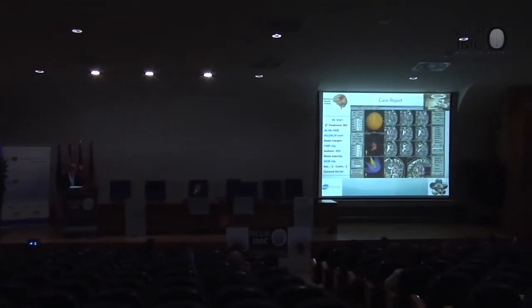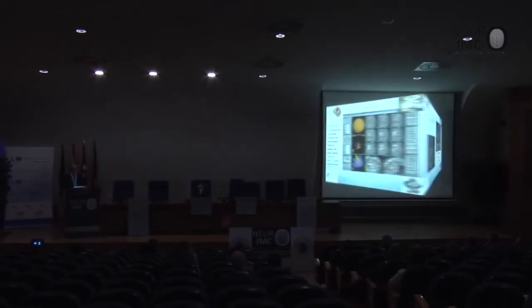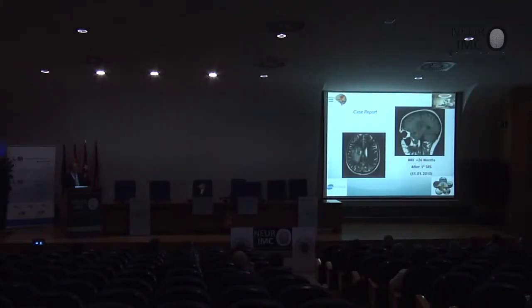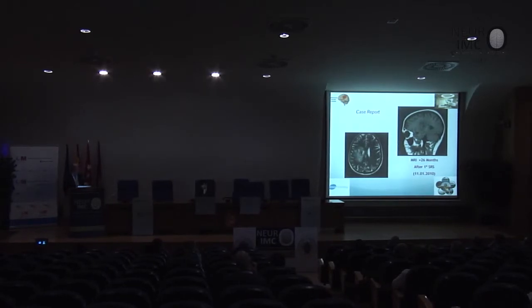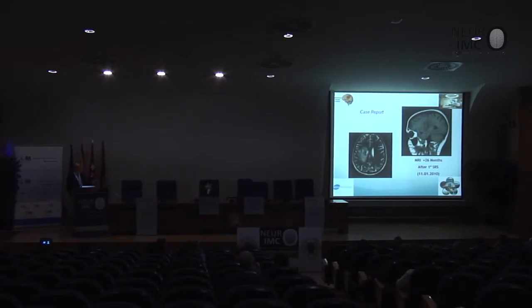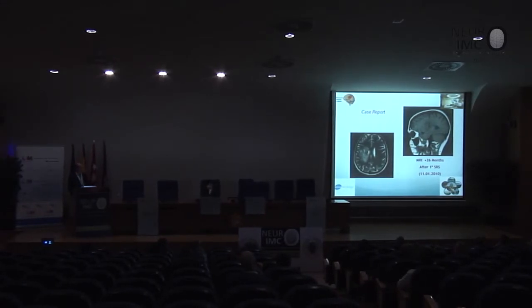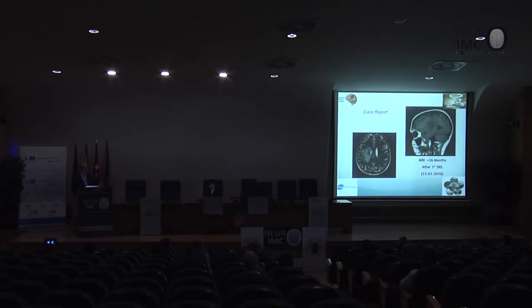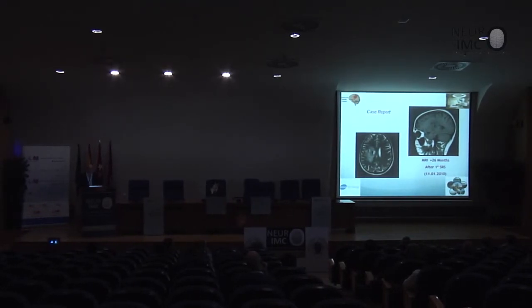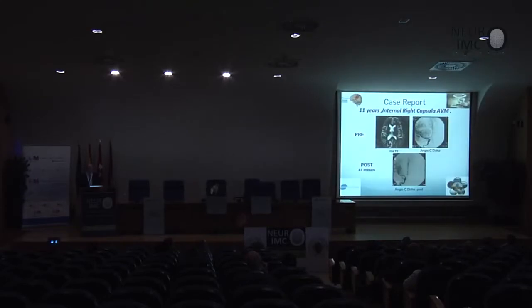I combined the two treatments, and now you can see 26 months after the first radiosurgery, the AVM is quite occluded, with only a very small part of the AVM remaining. I made a third radiosurgery here, and the AVM was totally occluded without hemorrhage.